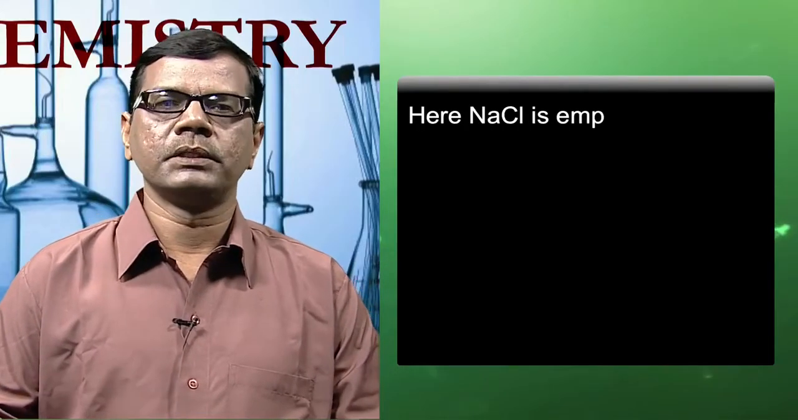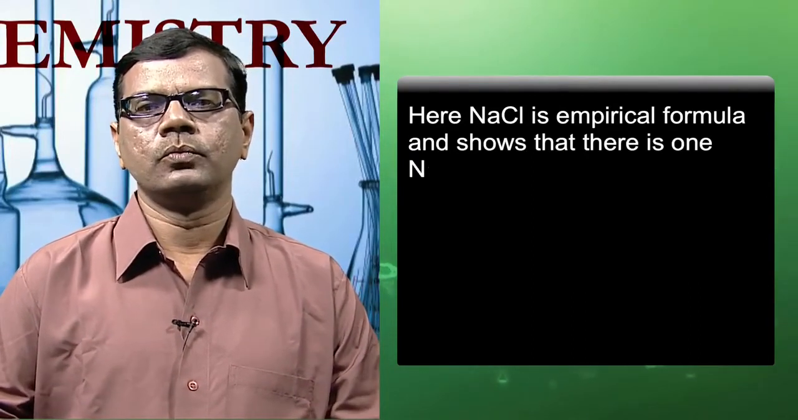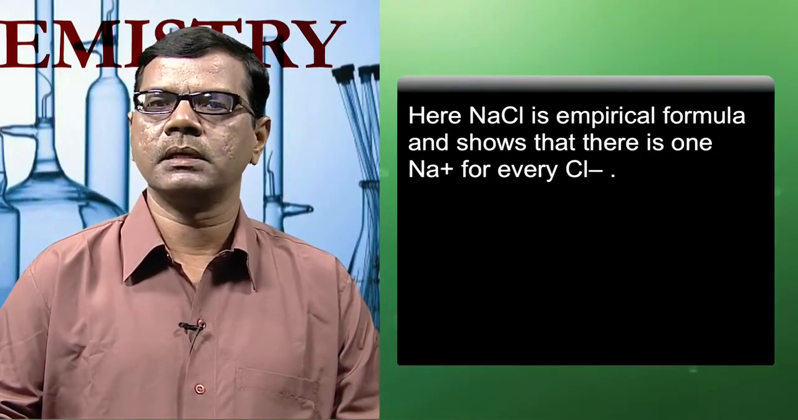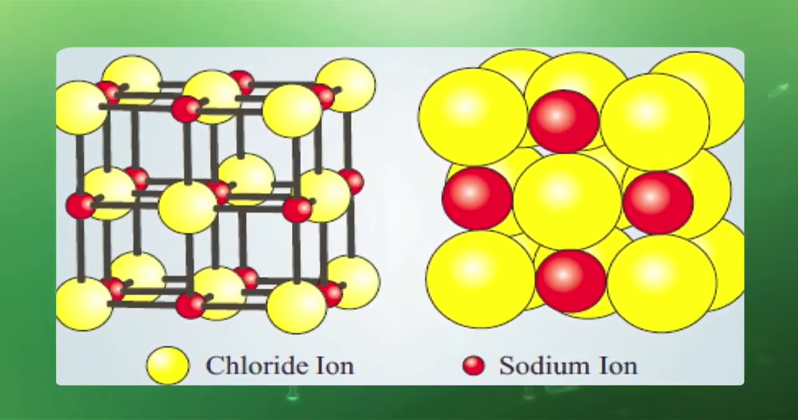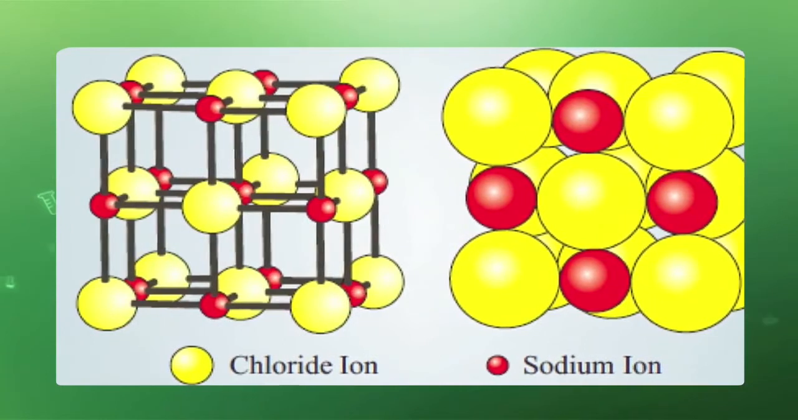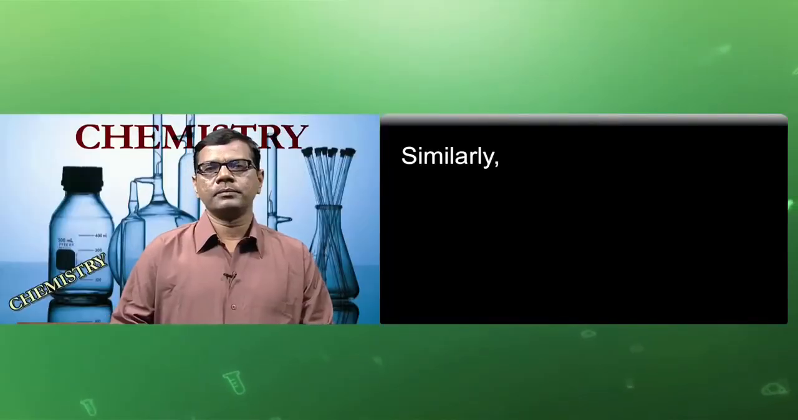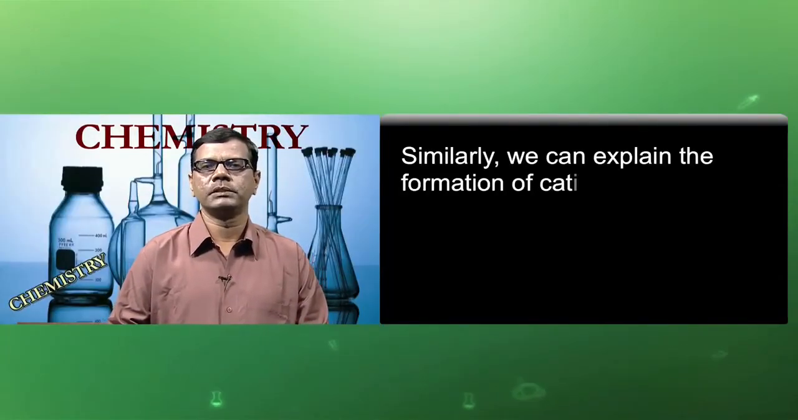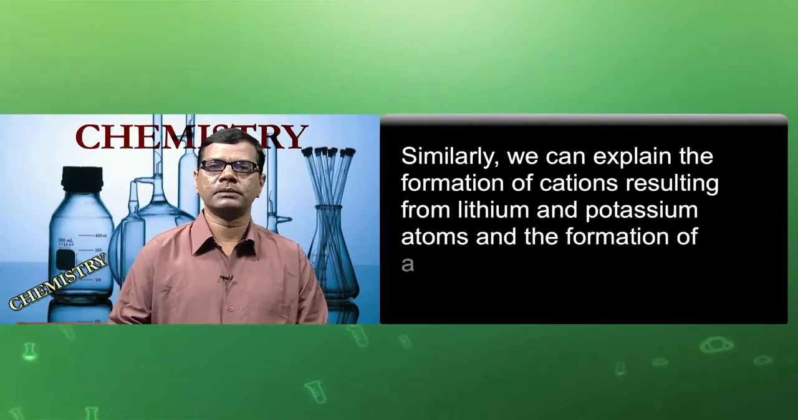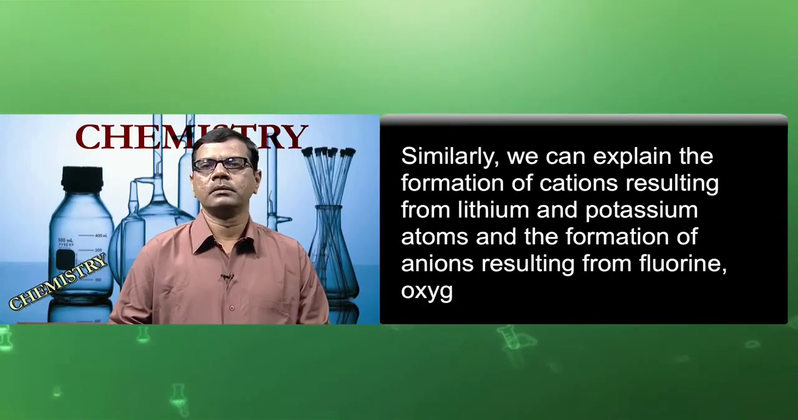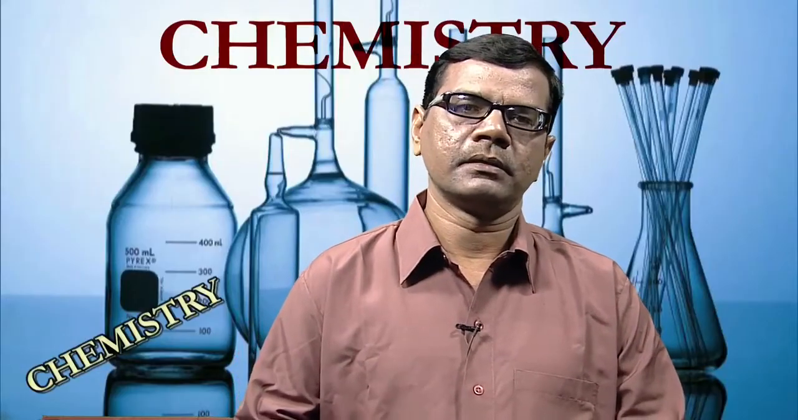Here in this structure, NaCl is the empirical formula and shows that there is 1 Na+ for every Cl- ion. In this structure, every sodium ion is surrounded by 6 chloride ions and every chloride ion is surrounded by 6 sodium ions. Similarly, we can explain the formation of cations resulting from lithium and potassium atoms and the formation of anions resulting from fluorine, oxygen and sulfur atoms. So, try to work out the formation of ionic bonds by taking these examples.